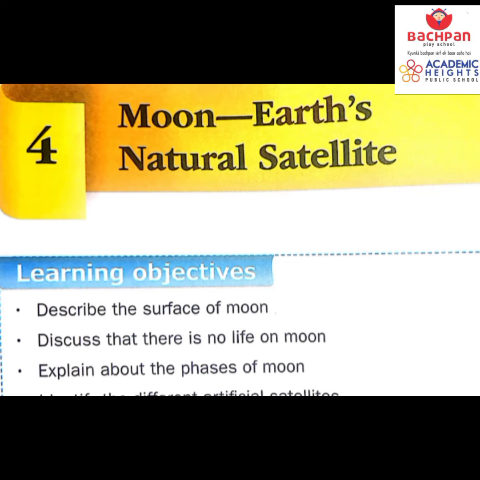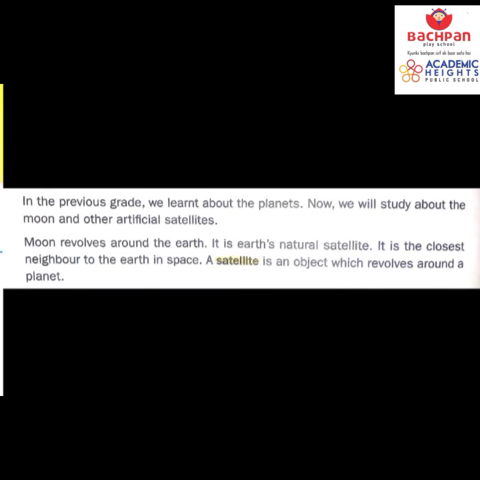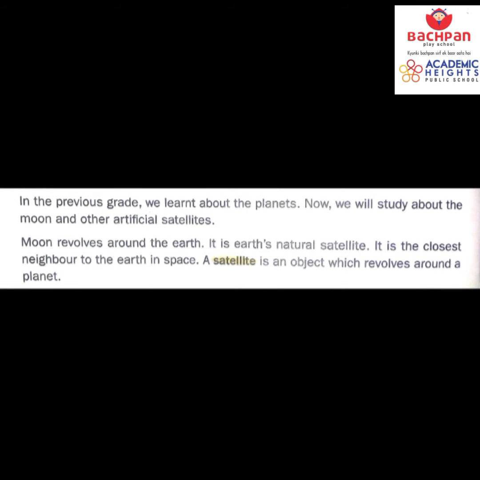Dear students, today we are going to start with your new lesson, lesson number 4, Moon, Earth's natural satellite. In this chapter, what are we going to learn? We are going to learn about the surface of the moon. We are going to learn that there is no life on the moon. We are going to learn about the phases of moon, and we are also going to identify the different artificial satellites. Dear students, do you know that Earth has its natural satellite, and its natural satellite is moon?